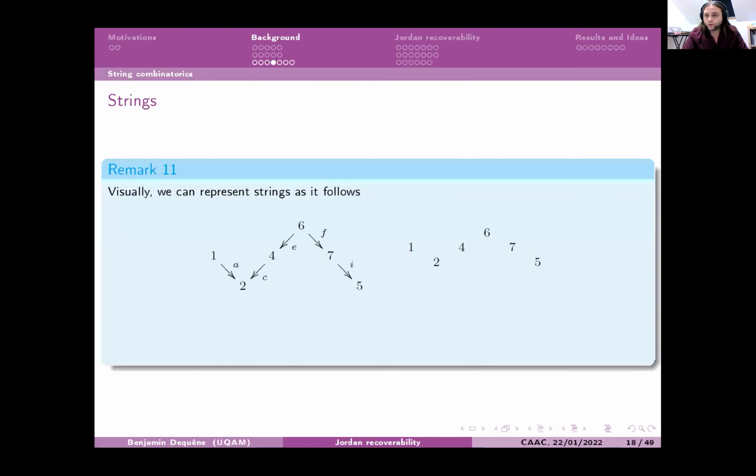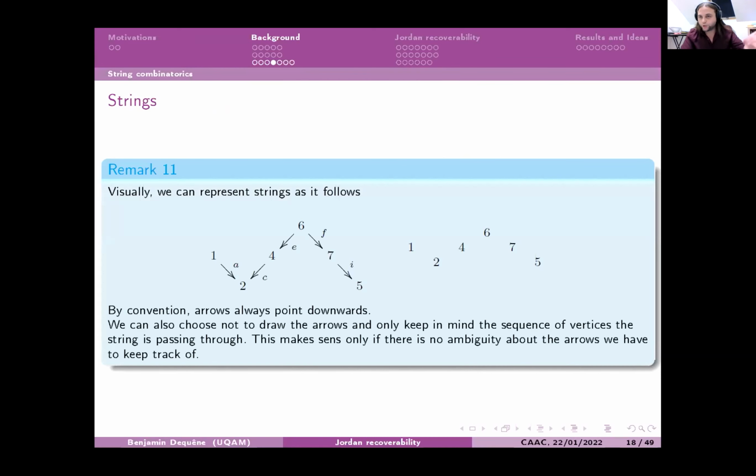Then, more visually, we can represent strings like that, with arrows pointing downwards. We just record all the vertices we go through and all the arrows we go through. And if there is no ambiguity about the arrows we are following, we can just erase the arrows.